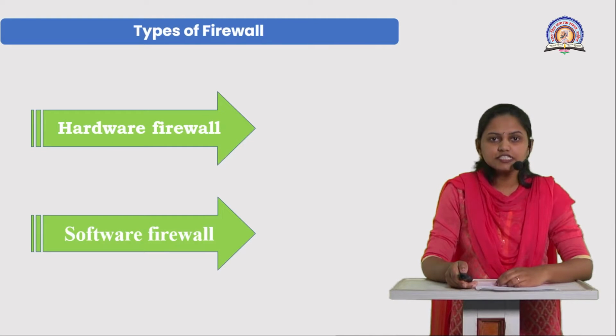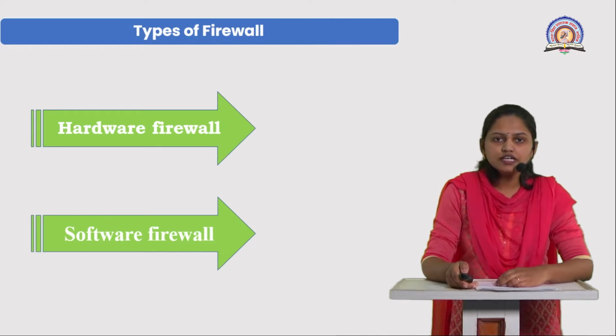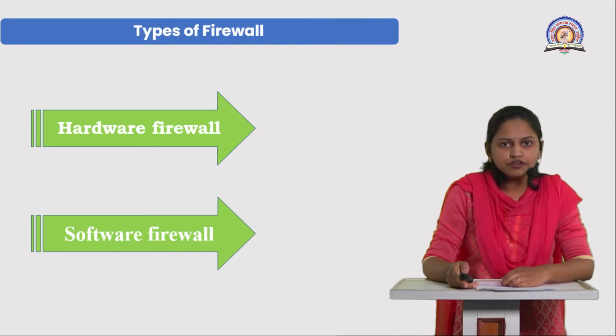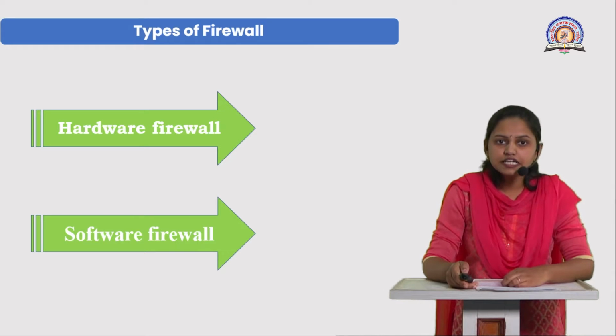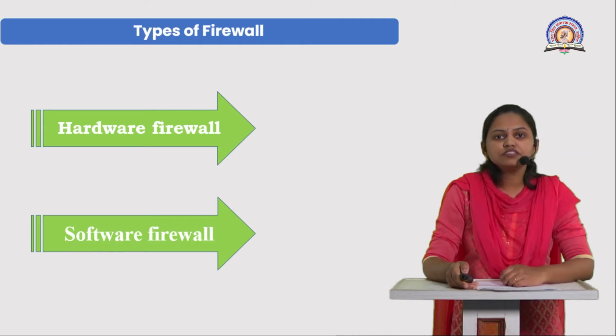Next topic is the types of firewall. There are two types of firewall. First one is the hardware firewall and second one is the software firewall. The hardware firewall is integrated with the router, which is hardware, and sits between the computer system and the internet.